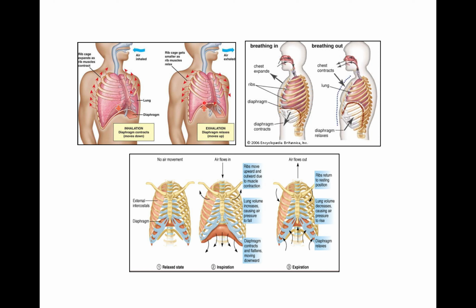So this is expiration or exhalation. So when foul air goes out of the lung, it starts from alveoli. Alveoli is here. Then from alveoli to alveolar duct.